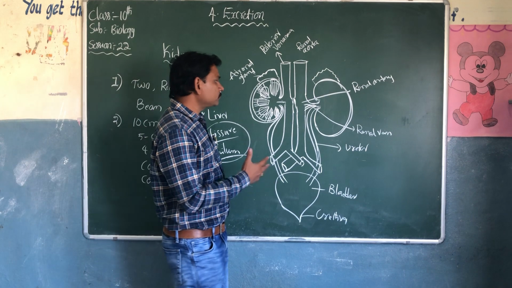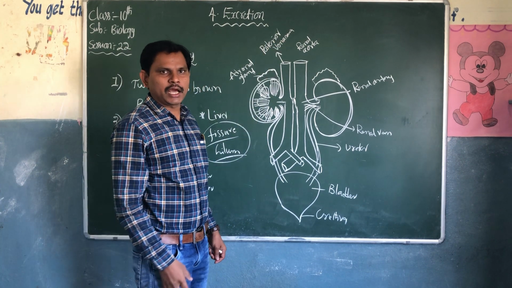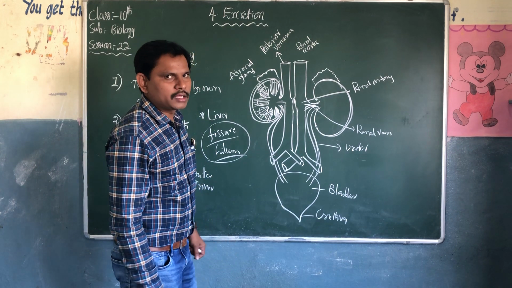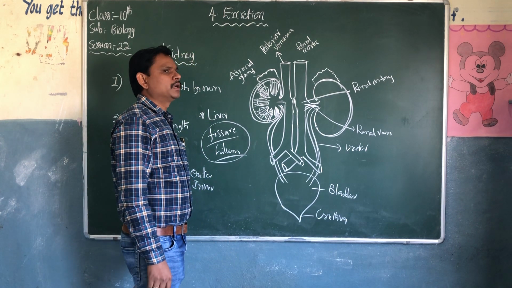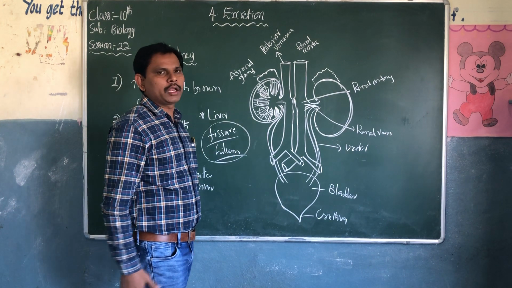Now, what happens? The renal arteries carry oxygenated blood. We know that the renal artery carries oxygenated blood. From where is this blood transported to the body parts?